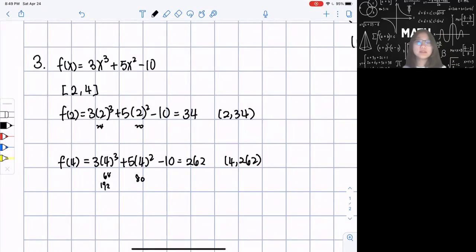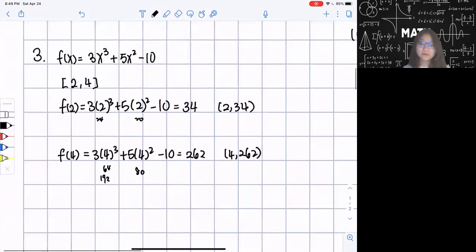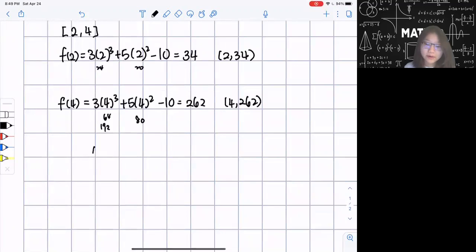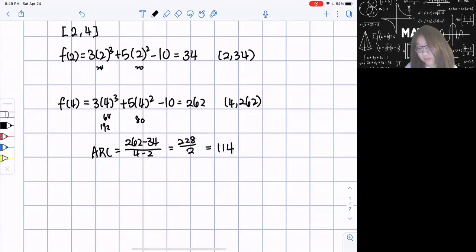Okay, so I'm finding the 2 points. Now it's the easy part. I just need to find my slope. So my average rate of change will equal 262 minus 34 over 4 minus 2. On the top, I'm getting 228 over 2, so my average rate of change is 114. By the way, this ARC thing for average rate of change is just my abbreviation. It's not really an official symbol or something. It's just for my video, I'm going to put ARC for average rate of change.